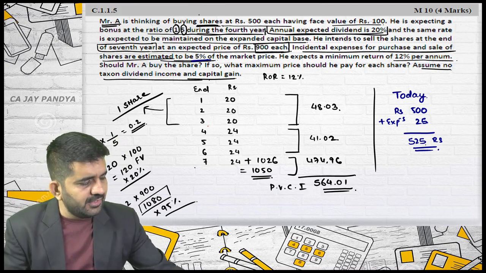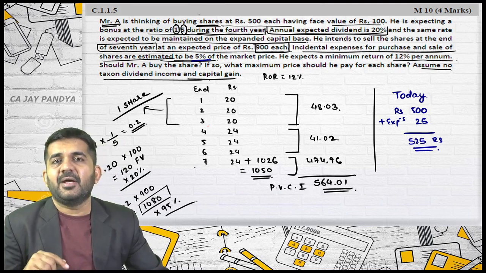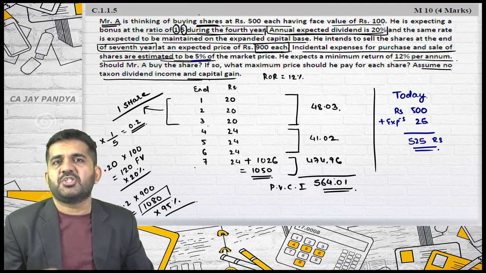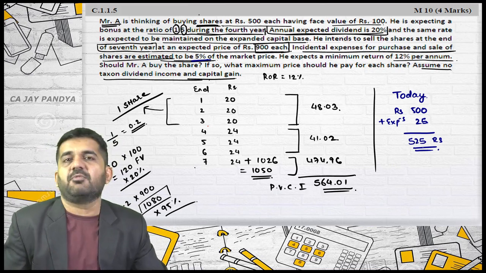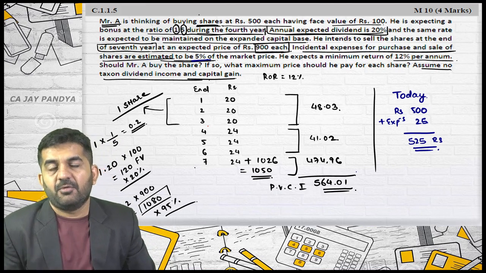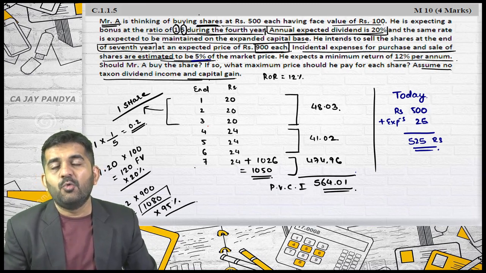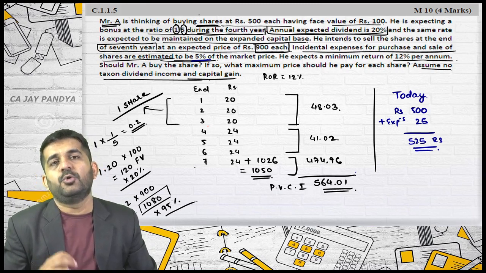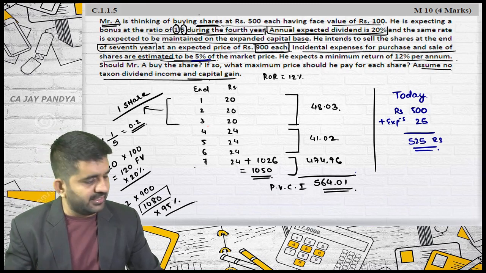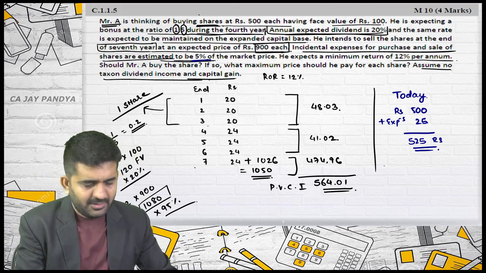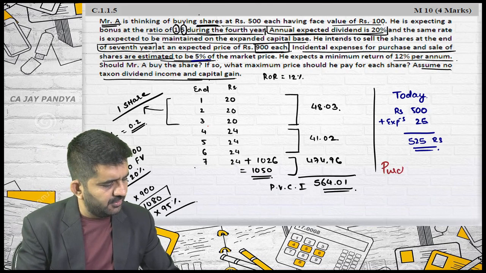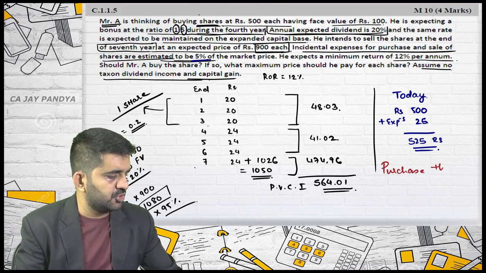So ultimately what is my valuation of the share? 564. What is the market valuation? 525. Market has undervalued it. What I'll do with anything which is undervalued is I will purchase that type of thing. And so my answer is I will purchase this share.